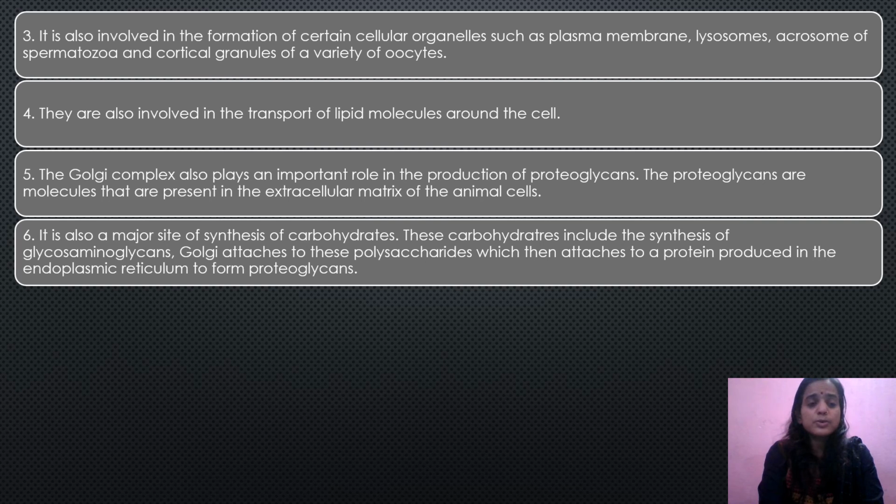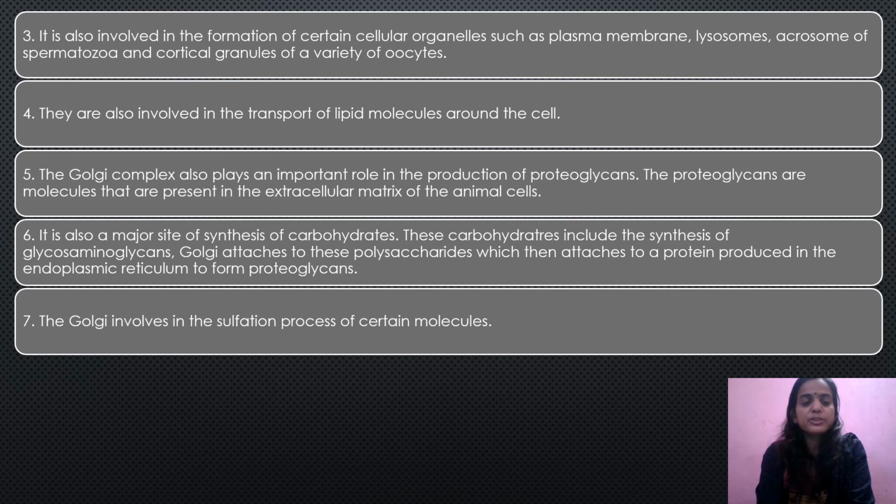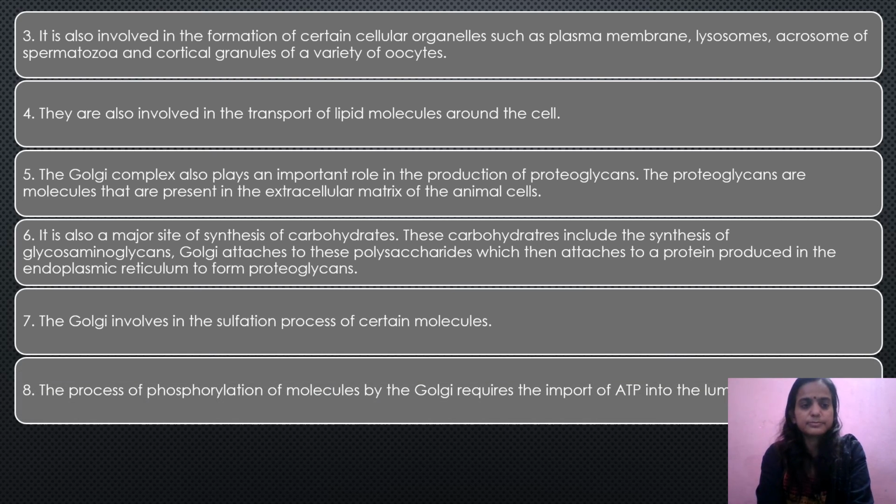Then it is also a major site of synthesis of carbohydrates. These carbohydrates include the synthesis of glycosaminoglycans. Golgi attaches to these polysaccharides which then attach to a protein produced in the endoplasmic reticulum to form proteoglycans. I suppose you have studied about proteoglycans. So these proteoglycans are also produced in the Golgi apparatus only. The Golgi is involved in the sulfation process of certain molecules, that is, sulfate groups are also added to certain molecules in the Golgi apparatus only.